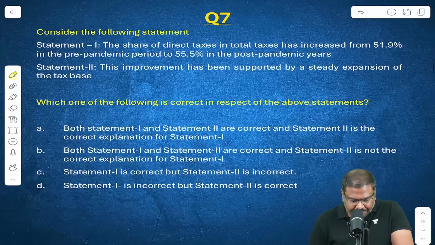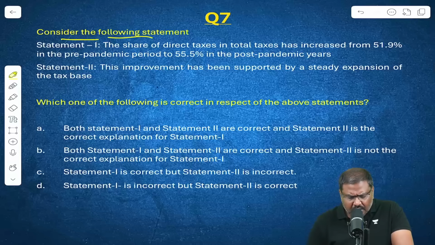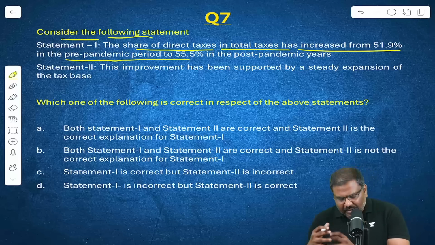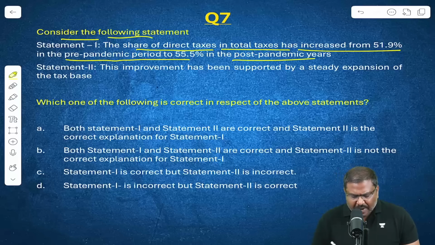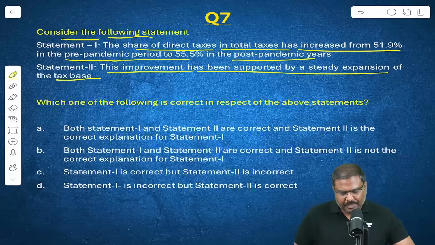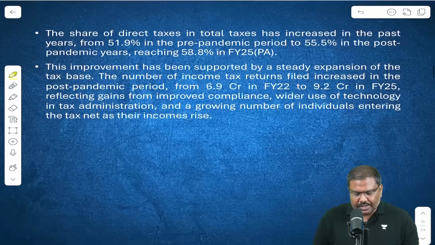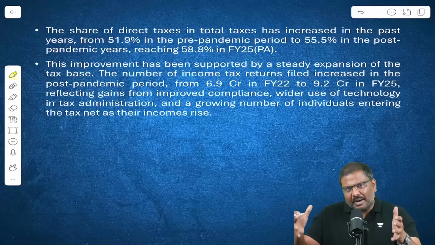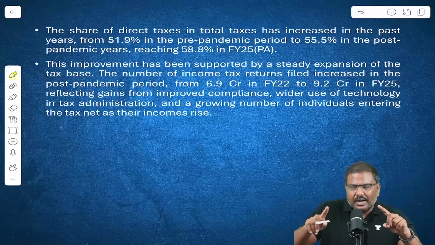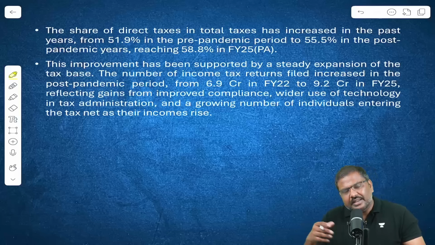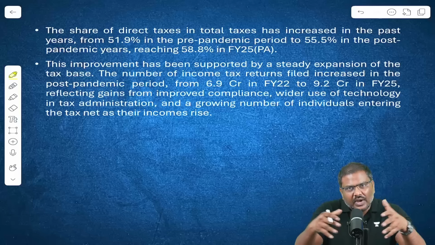Question number 7 now. Consider the following statements. Share of direct taxes in total taxes has increased from 51.9% in the pre-pandemic to 55.5% in the post-pandemic. This improvement has been supported by a steady expansion of the tax base. In fact, both the statements are true. This is the data given in the economic survey. Before the pandemic and after the pandemic, what has been one of the important outcomes? The amount of taxes collected by the government has increased. The tax base also has widened.